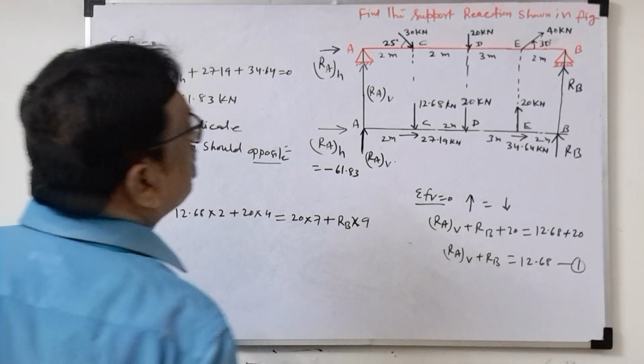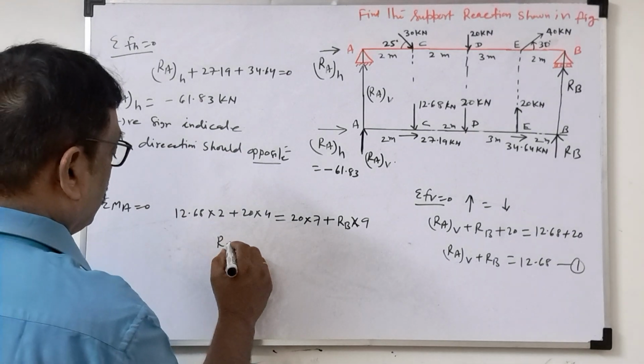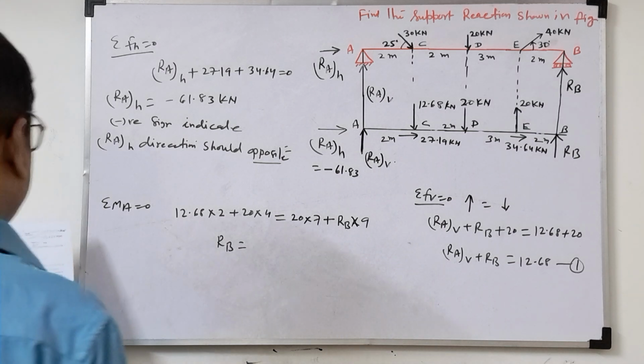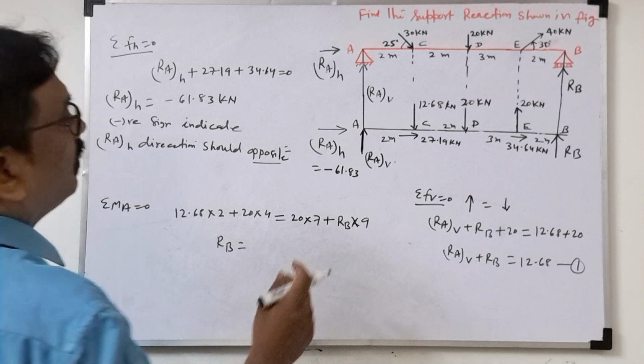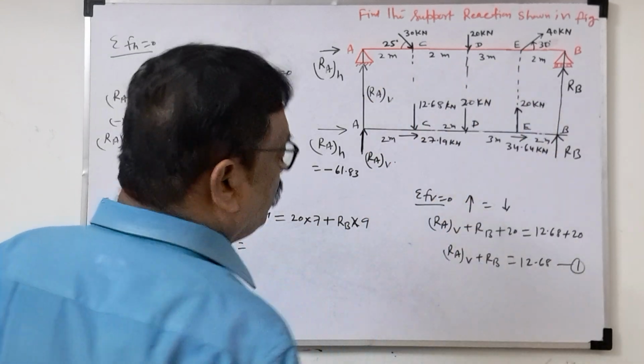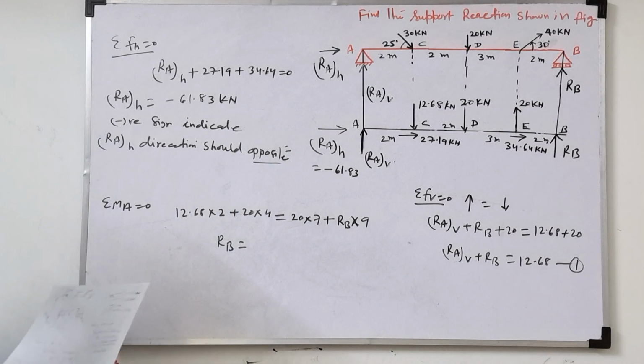So the total distance is 9. So here RB will get, RB into 9.